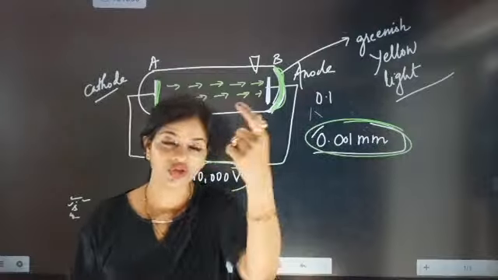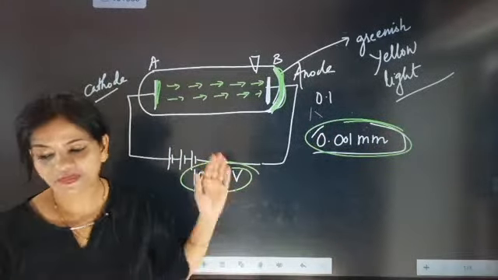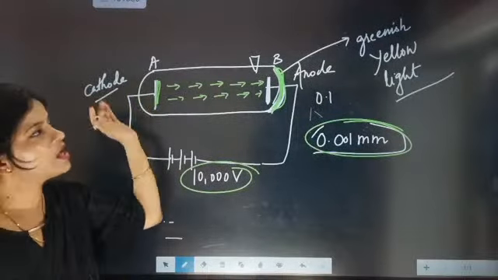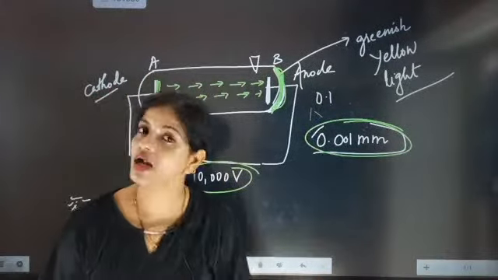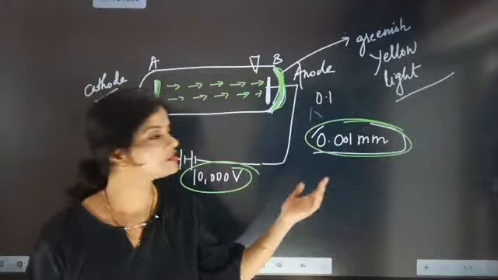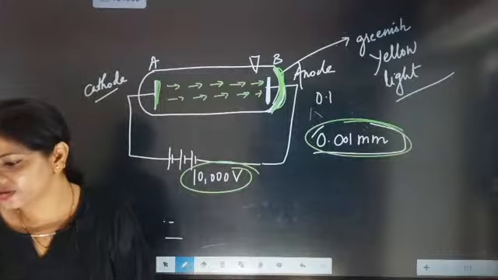At which pressure? At 0.001 mm pressure, something started coming out from one electrode, the cathode, and started traveling. This was not there in the previous cases, but at this pressure it started traveling. I hope till here everybody understood?